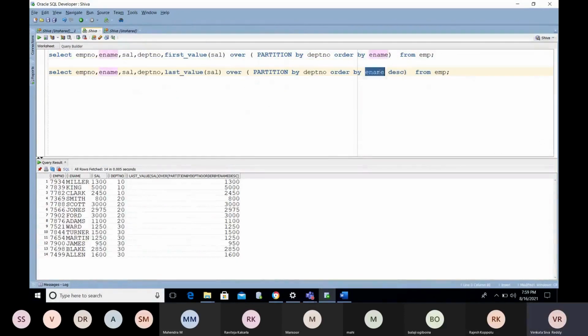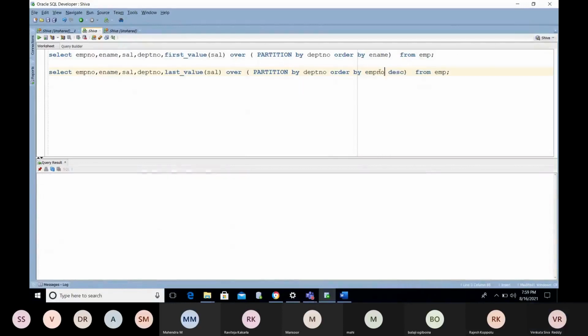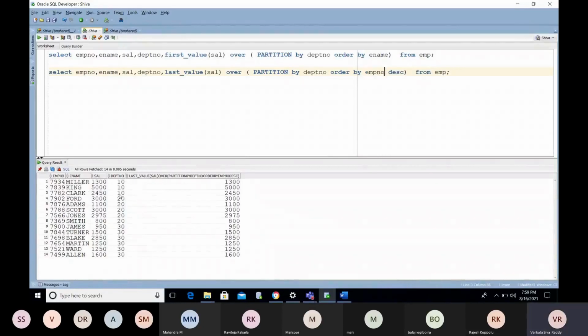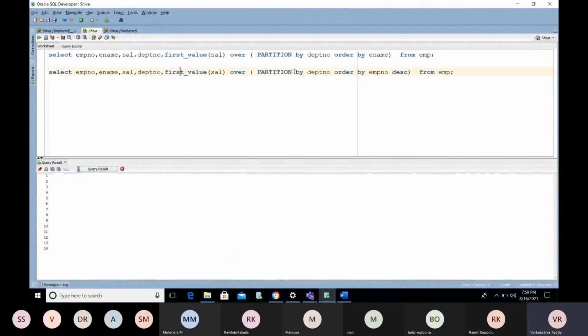If you see here EMP number, you are not getting the exact output for all the records because there is some discrepancy in the last_value function. Because of that, we are using first_value only. So how will you get the last value here?